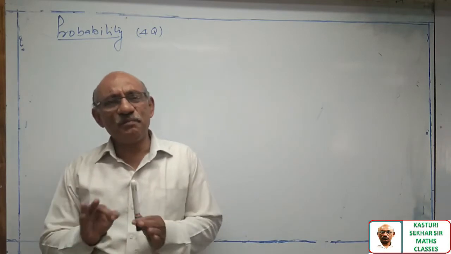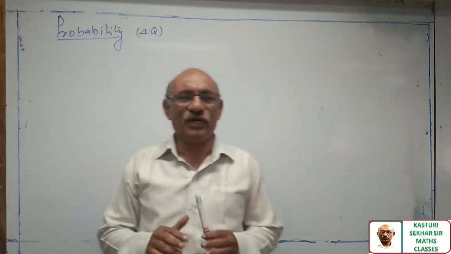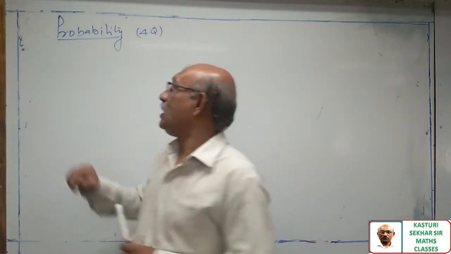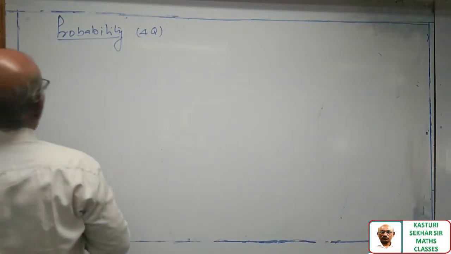Now let us see the simplest definition of probability. Probability means uncertainty. So how is it defined?